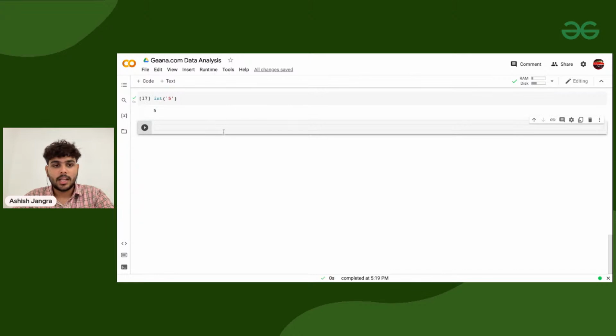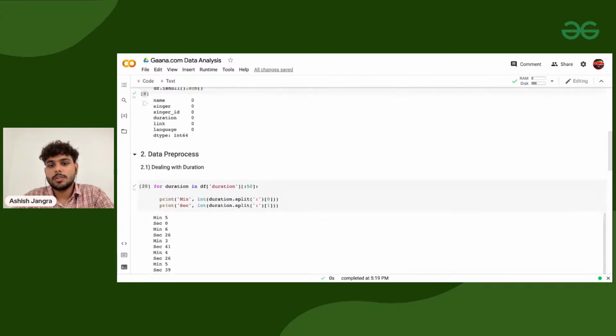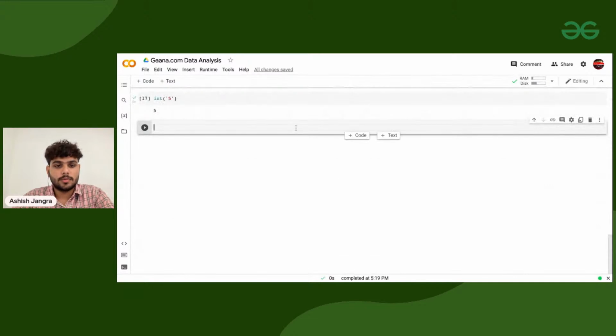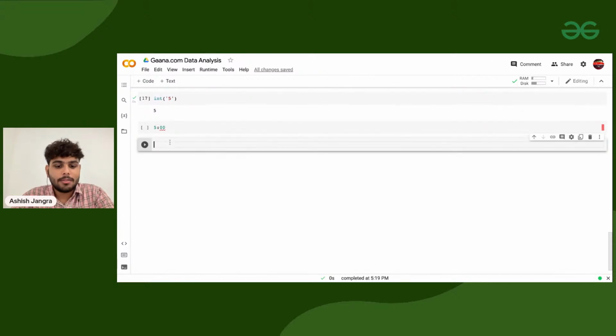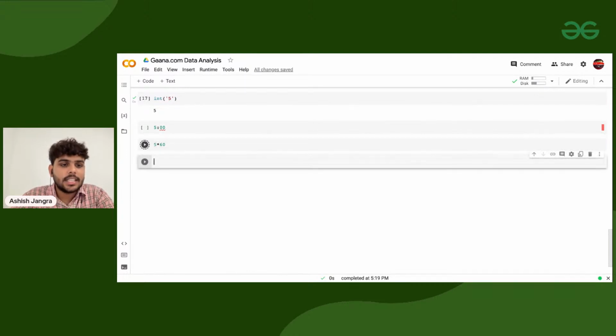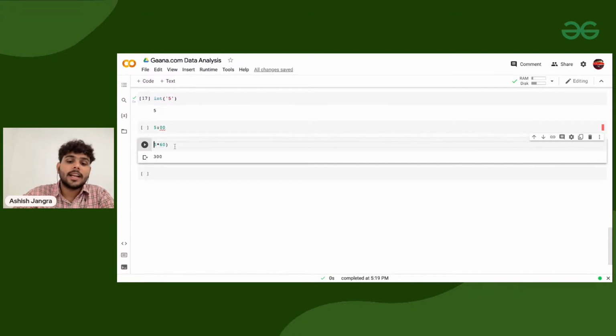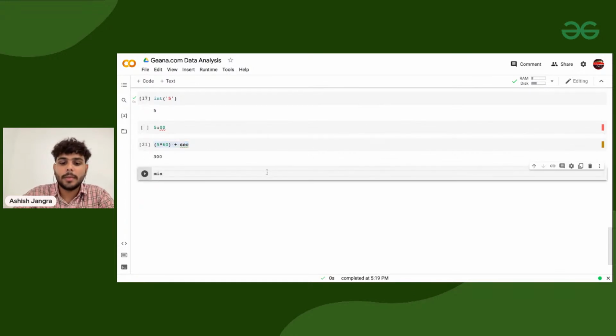Now the most important thing, if a song is having duration, let's suppose 5 colon 00, then what I need to do, I need to take these 5 minutes and multiply them with what? Multiply with 60, so that this can be directly converted to how many seconds it will take, and then I'll add seconds into it. So the formula would be minute multiplied by 60 plus seconds. This is the formula to convert the whole thing into seconds. Simple, no rocket science. Now what I need to do?